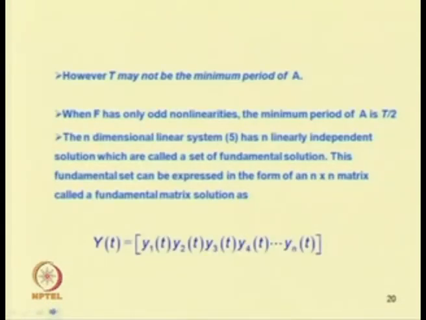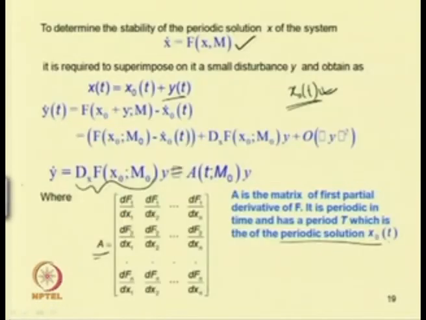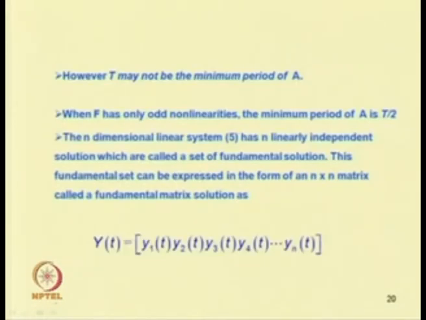However, T may not be the minimum period of A. When f has only odd nonlinearity, the minimum period of A is T by 2. The n dimensional linear system, if you take n number of equations, will have n linearly independent solutions, which are called a set of fundamental solutions.